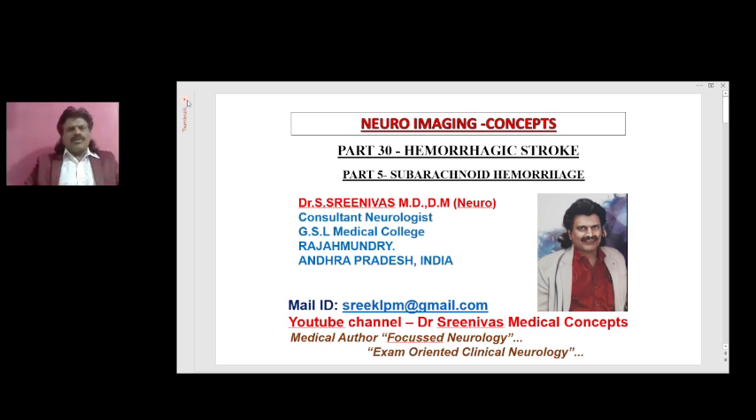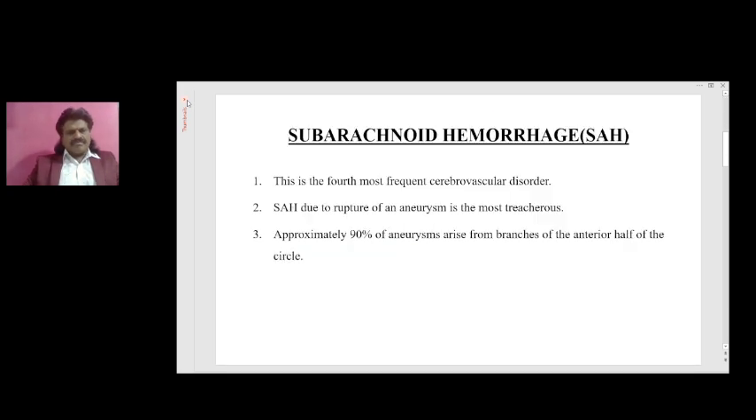We are continuing with the series of Neuro Imaging concepts. So today we are going to talk about subarachnoid hemorrhage. Neuro Imaging concepts, part 30, hemorrhagic stroke, part 5, subarachnoid hemorrhage. This is the fourth most frequent cerebrovascular disorder.